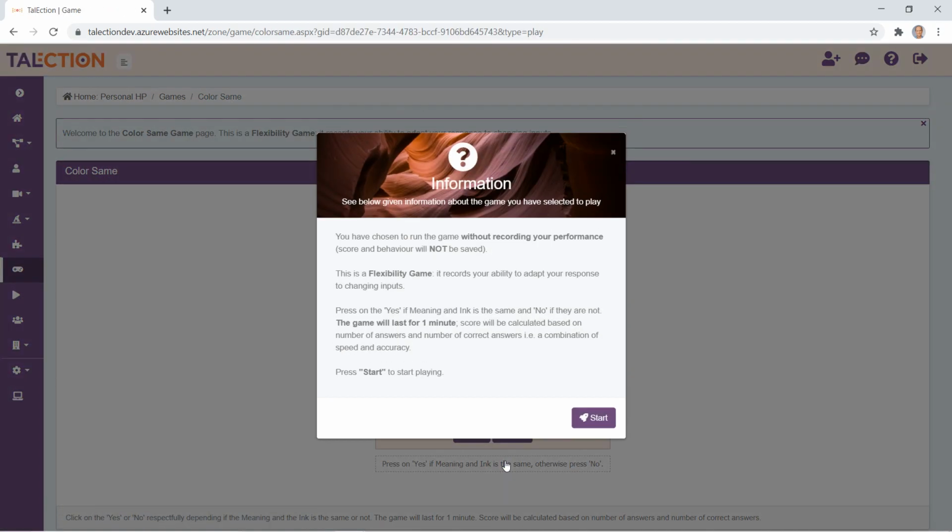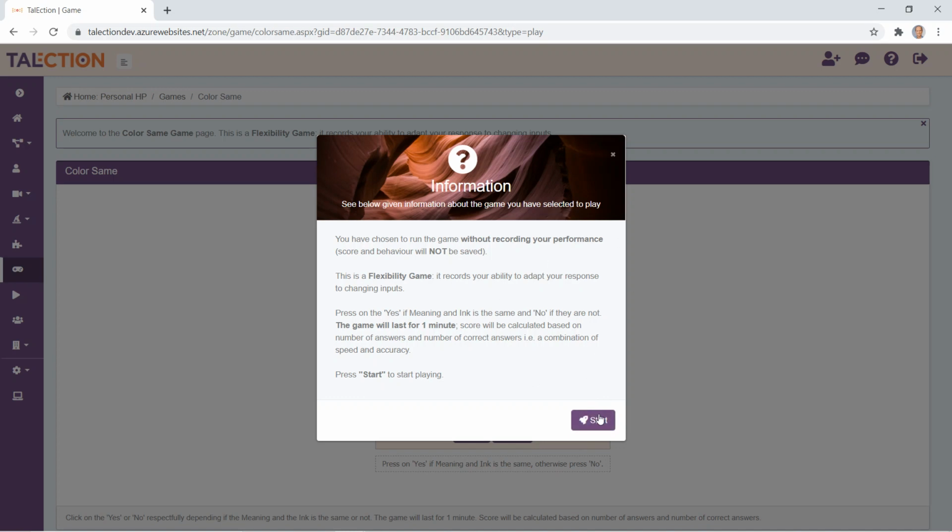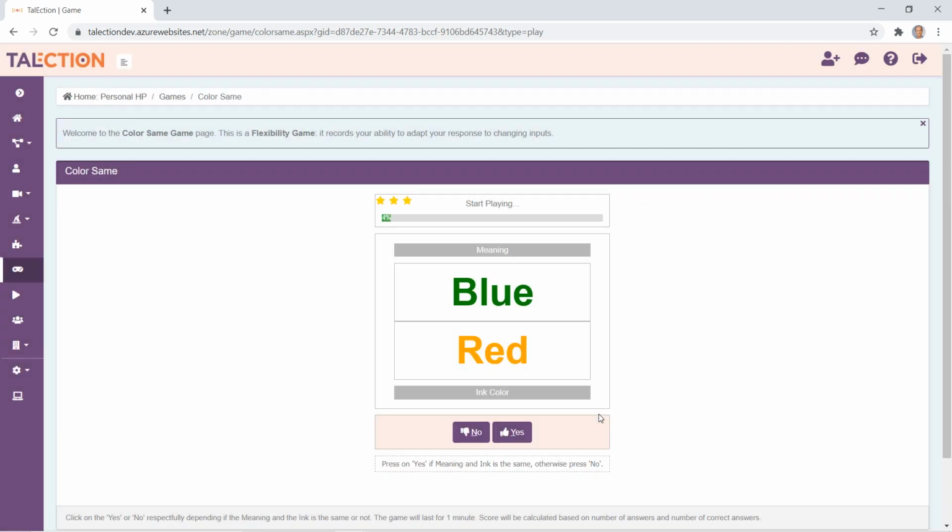So just click on True Color. Get some information about the game and start. The purpose of this game is to see if you are able to read the name above and see if it corresponds to the color of the one below. So blue, but the one below is orange. So this is not a match. It's written orange and the color is orange. Yes, this is a match. It's written purple and the color is purple. So this is also a match. Etc., etc. So this is one type of game that we use as a data collector.